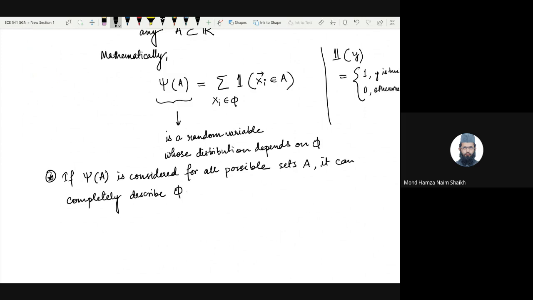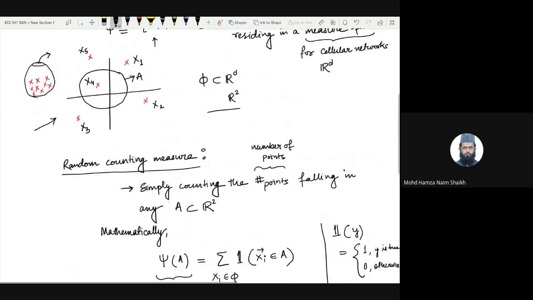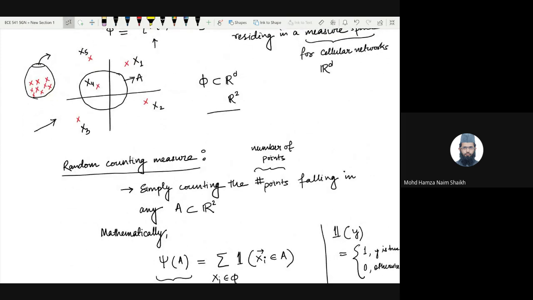Which means what? So A has many possible values. A in this case is a circle of a certain radius with a certain center, but A can in reality be any subset of this two-dimensional space. If you consider all such possible A's exhaustively, which is of course an infinite number of them, and if you can define the random variable psi of A for all such possible A, of course it defines what phi actually is.